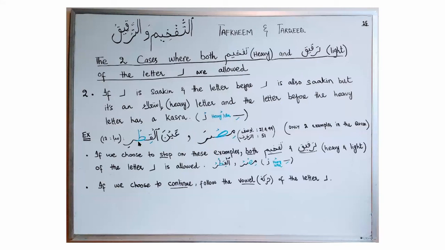When I'm choosing to stop, I will put the sukoon on letter ra, and now I have the option of making it heavy or light both. So I can recite it with tafkheem, ayn al-qitr, or make it light, ayn al-qitr, misr, with tafkheem and with tarqiq, misr. The option to recite both tafkheem and tarqeeq is only when I am choosing to stop, because in case of continuation, I will follow the vowel of the letter.